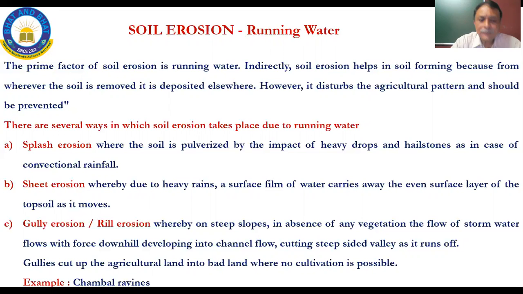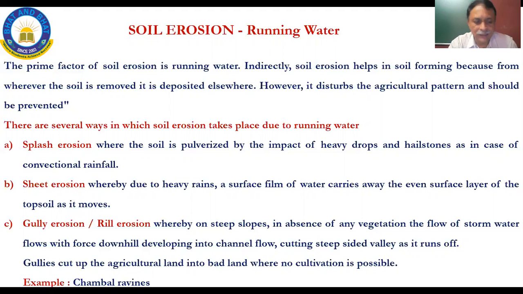The next type is gully erosion or rill erosion, whereby on steep slopes, in the absence of any vegetation, the flow of stormwater runs downhill, developing into a channel flow, cutting steep-sided valleys as it runs off. Gullies cut up the agricultural land into badland where no cultivation is possible.